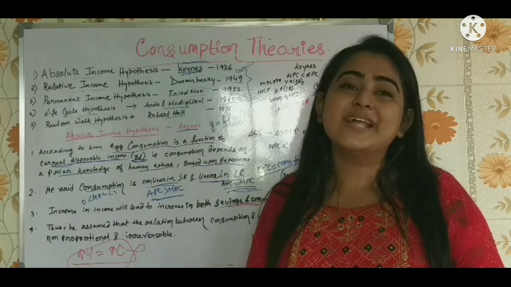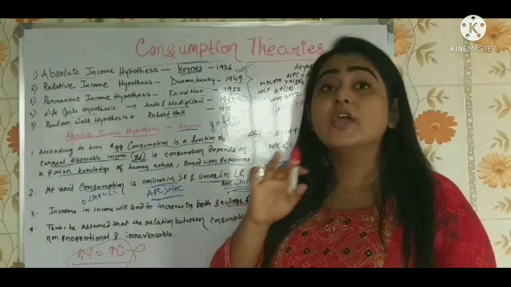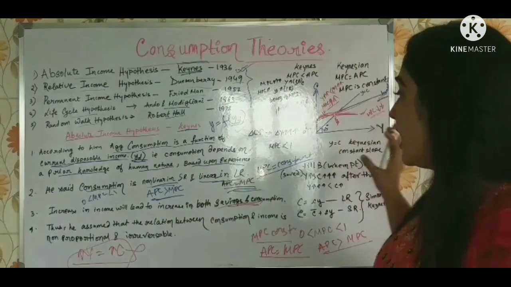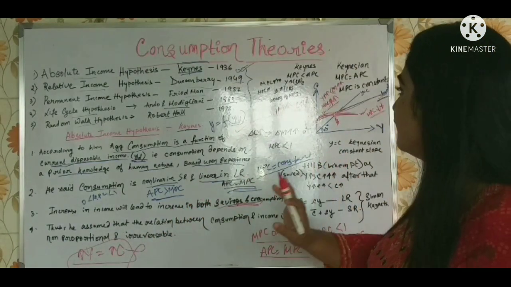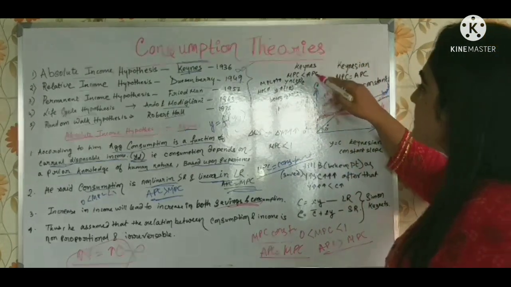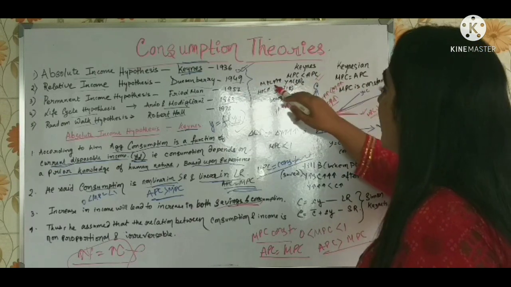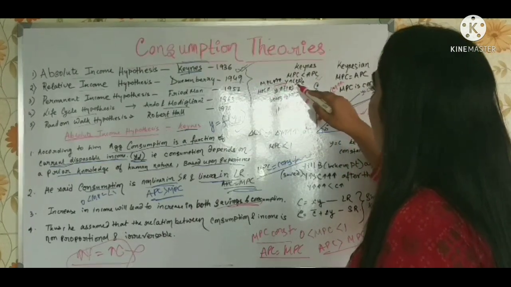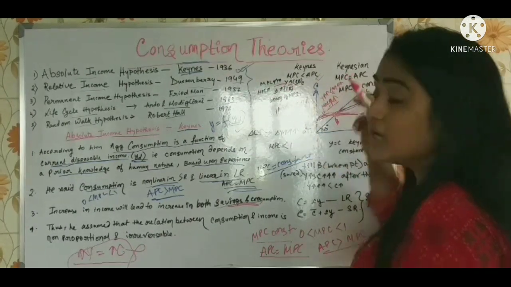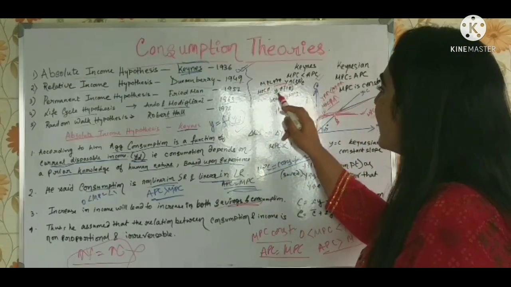Abhi ke liye zinda rehna hai. So that is for the short run. Got it? I hope you are understanding this. I have tried to make you all understand it very clearly. Now you see, yes, here in Keynes, APC is greater than MPC. As MPC is increasing, Y is increasing in the short run. But in the long run, APC is increasing, Y is increasing.